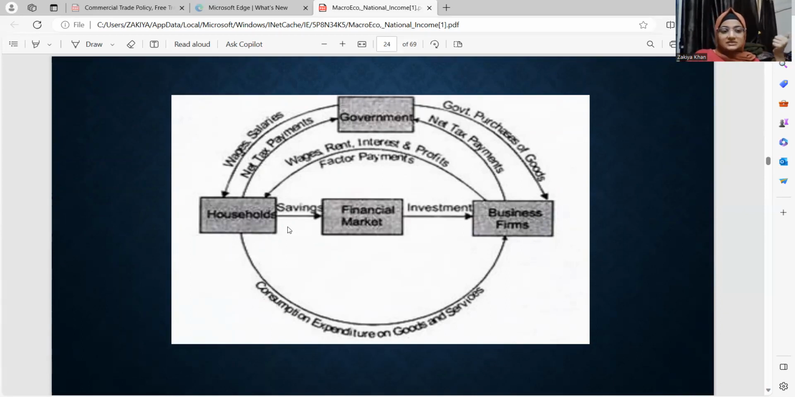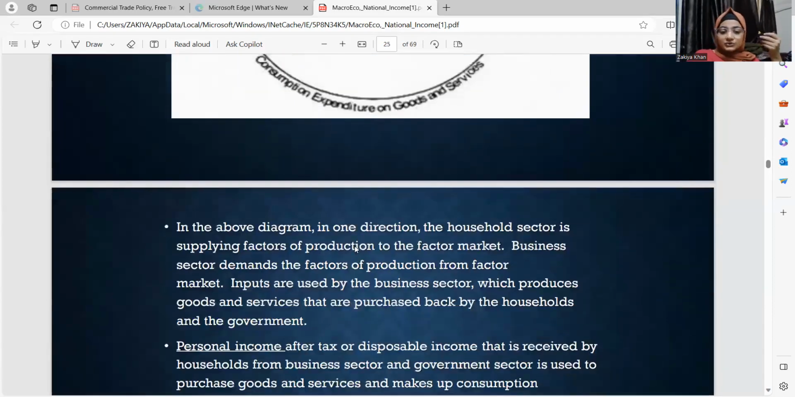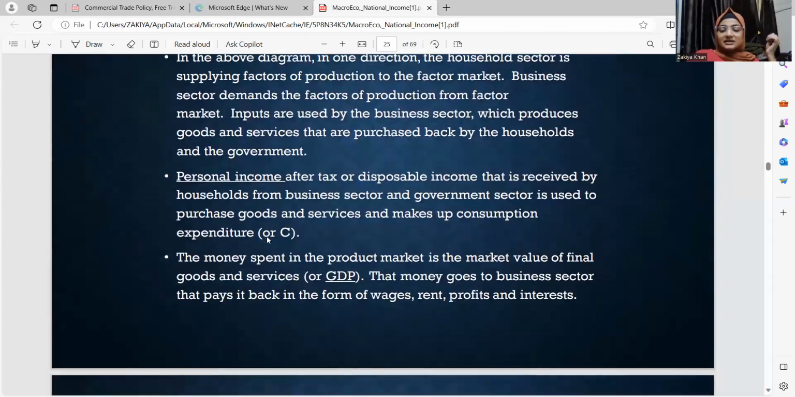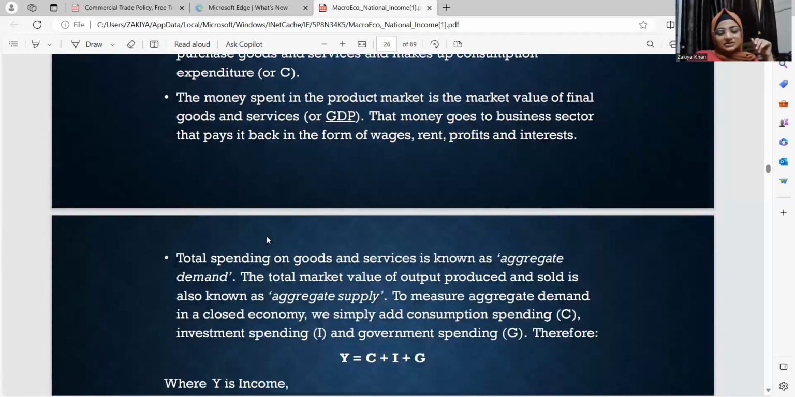What is subsidies? Subsidies is a sort of aid, a sort of help which is given to the firms in order to encourage the production of their goods, in order to boost it. There's another definition which is given here, of personal income. Personal income is a disposable income which is obtained after deducting tax from it. That is known as personal income. The money spent in the product market on the value of final goods and services is given to the business sector. So again, the circular flow is established.